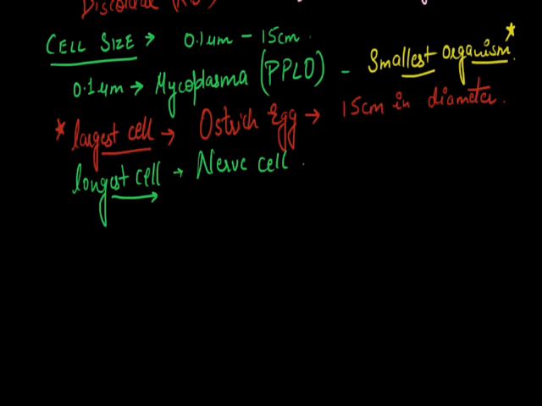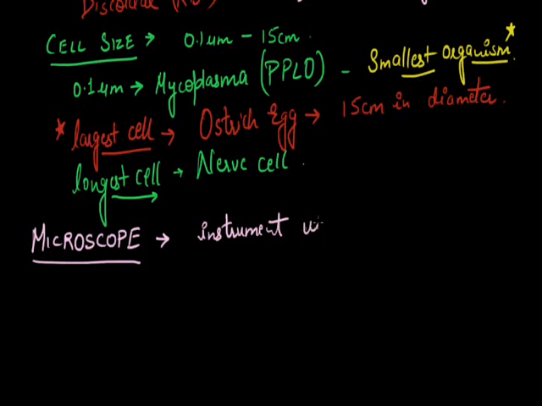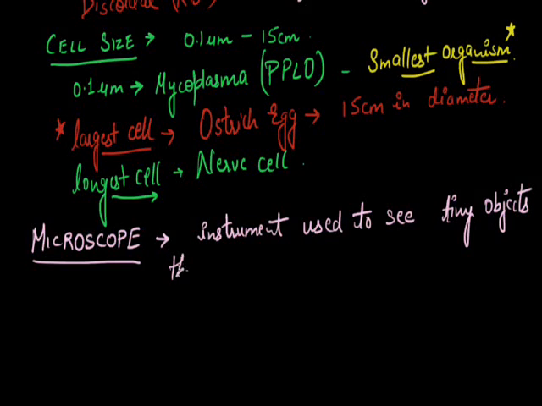Now we'll move further towards the cell components. We'll discuss the microscope. Microscope is the instrument used to see tiny objects that are not visible by our naked eye.